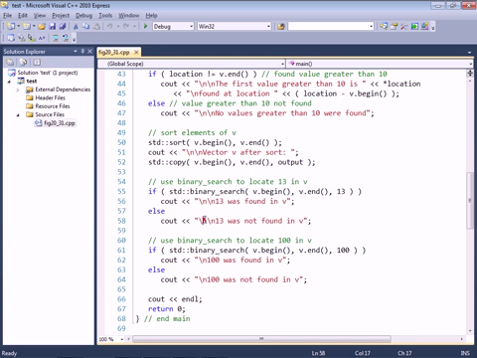So again, these are the various different searching and sorting capabilities. Please be aware that binary search is not as capable as the find algorithm in terms of telling you precisely where an item is located. The find algorithm gives you an iterator pointing to that location, whereas binary search only tells you true or false. The value is either in or not in the underlying container.